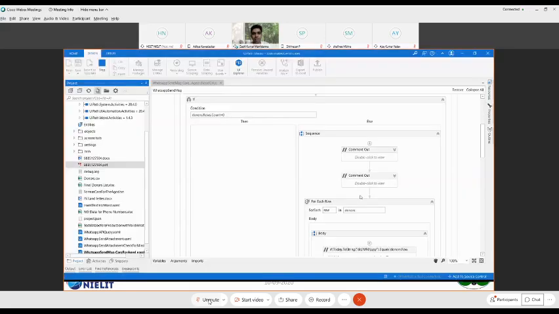Now this click needs a flow, which we have created internally, in-house.